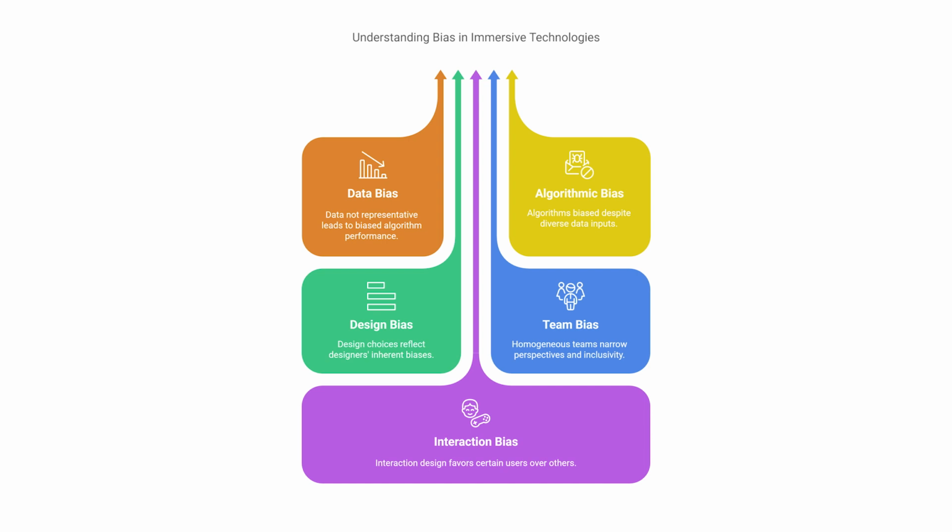of specific user groups. Interaction bias. This can occur when the interaction design favors certain users over others. For example, a VR game that requires fast reflexes may disadvantage older users or users with specific disabilities.